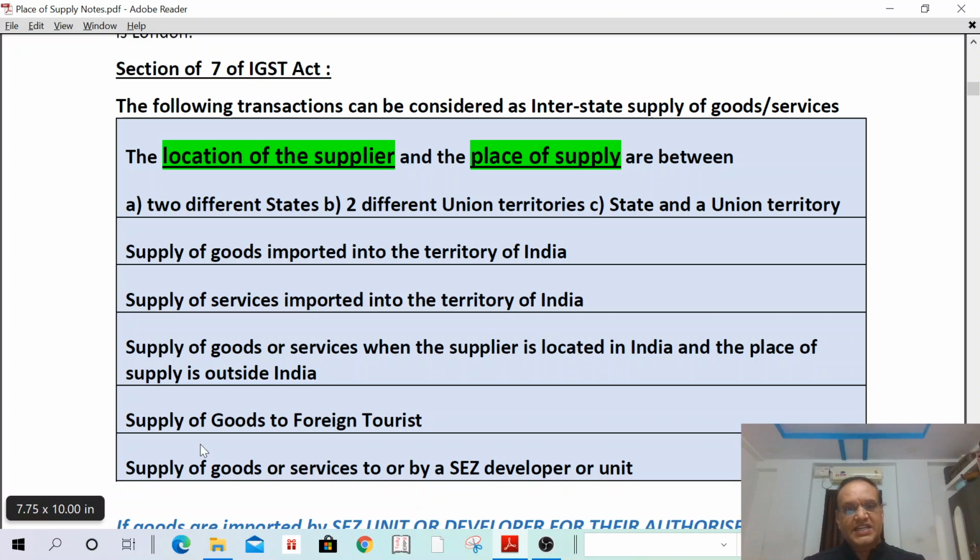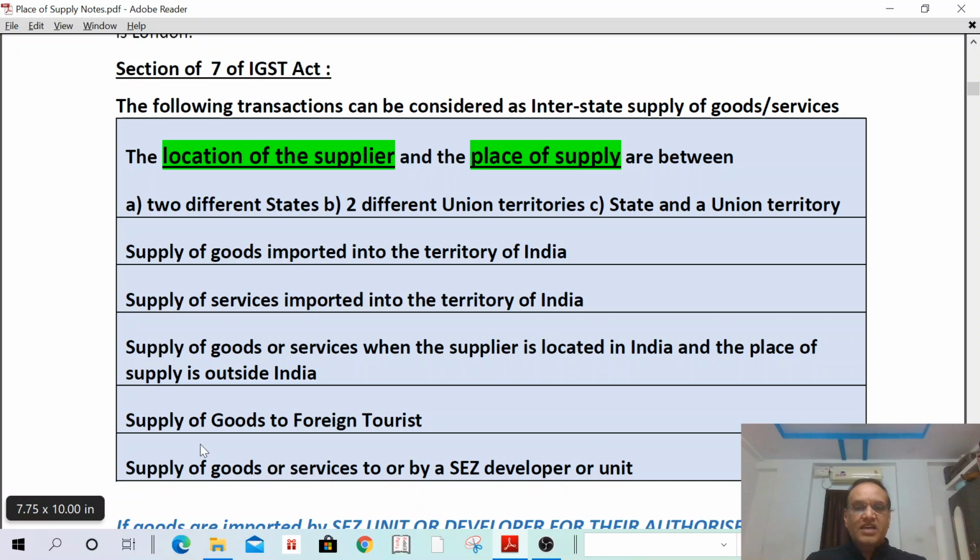That is between 2 different states, 2 different union territories, or a state and union territory. That means the location of the supplier and place of supply in 2 different states, or 1 union territory and 1 state, or 2 different union territories, it shall be treated as an interstate supply of goods. Any supply of goods or services by one state to another state shall be treated as an interstate supply of goods or services. Supply of goods imported into territory of India, any goods imported, that also qualifies as an interstate supply of goods. Supply of services imported into India, any supply of services imported into India from a place outside India, shall also qualify as interstate supply.